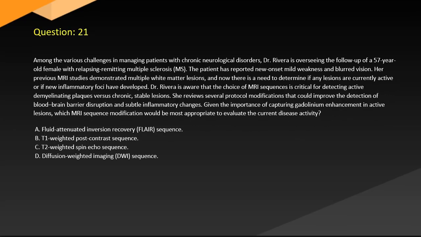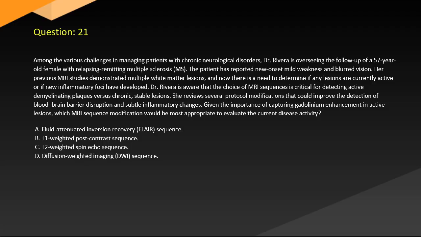Question 21. Among the various challenges in managing patients with chronic neurological disorders, Dr. Rivera is overseeing the follow-up of a 57-year-old female with relapsing remitting multiple sclerosis (MS). The patient has reported new-onset mild weakness and blurred vision. Her previous MRI studies demonstrated multiple white matter lesions, and now there is a need to determine if any lesions are currently active or if new inflammatory foci develop. Dr. Rivera is aware that the choice of MRI sequences is critical for detecting active demyelinating plaques versus chronic, stable lesions.